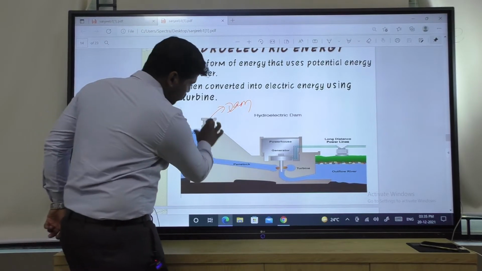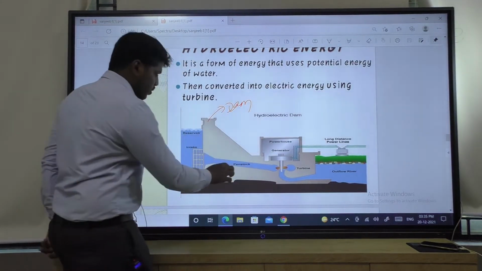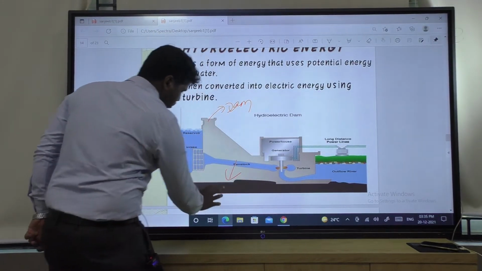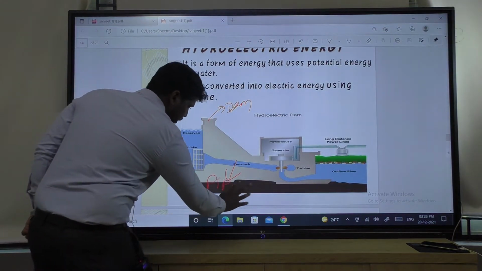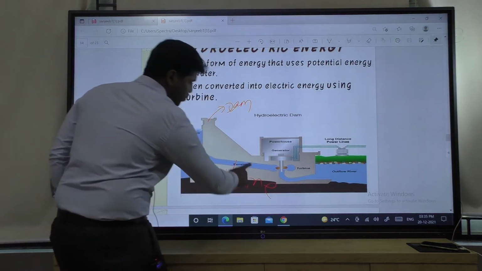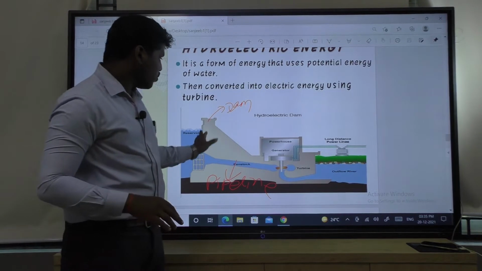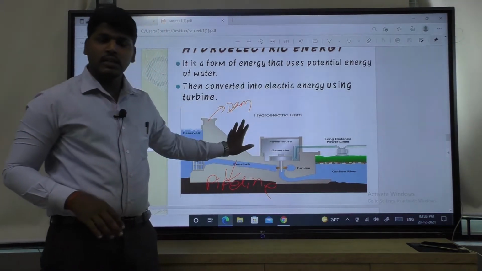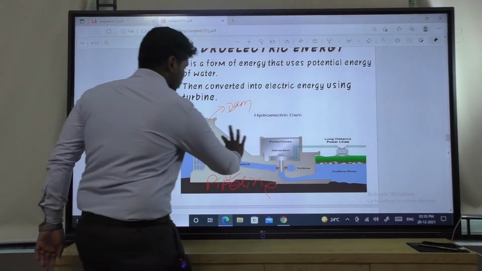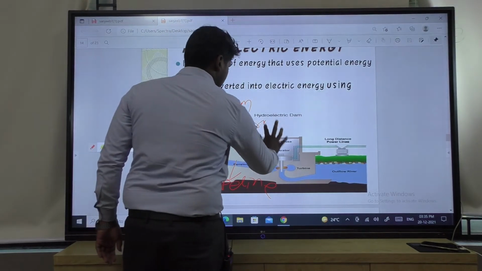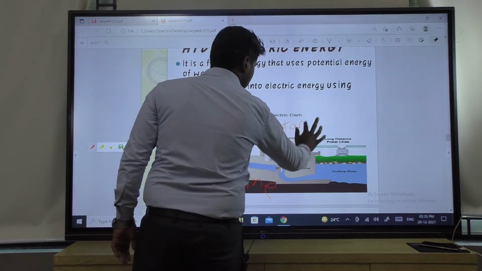Then from the dam to the turbine there is a penstock. Here it is written penstock. You can see it as a pipeline. Through this water comes to the turbine, and in between the dam and turbine there is a surge tank. Remember, surge tank. So, what is the work of this surge tank?